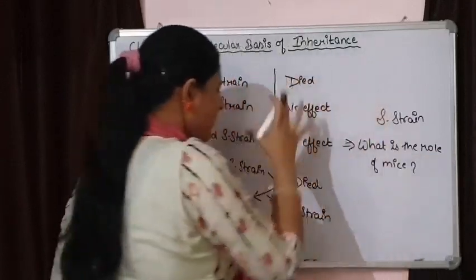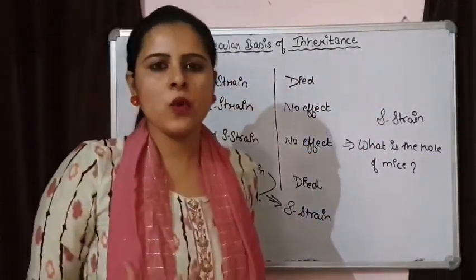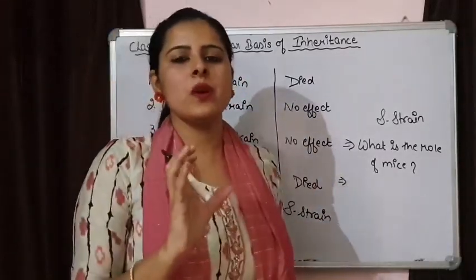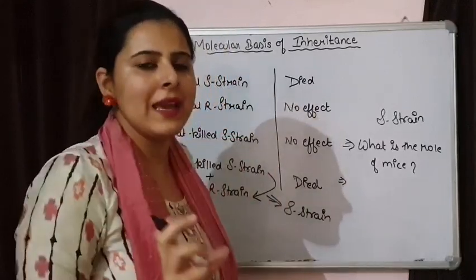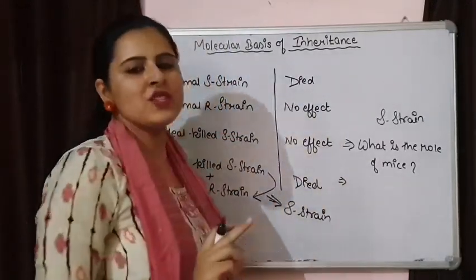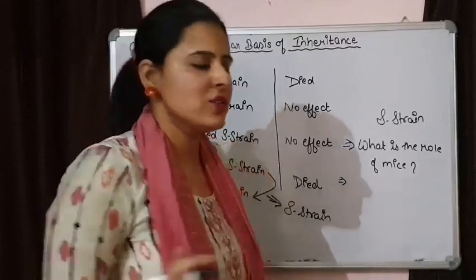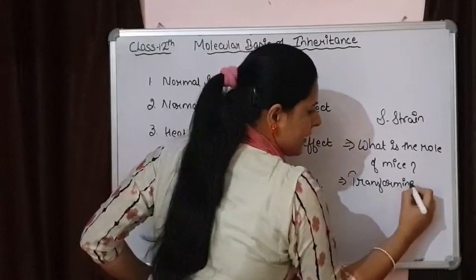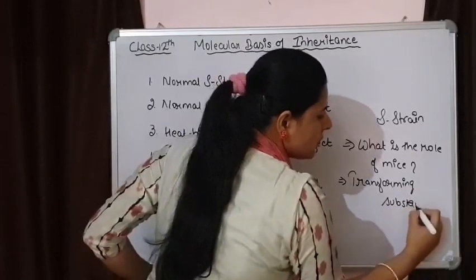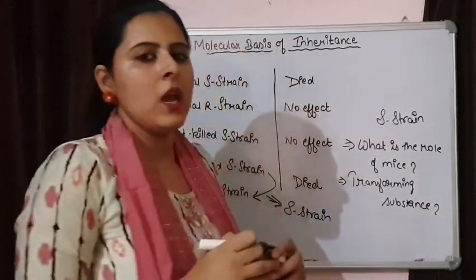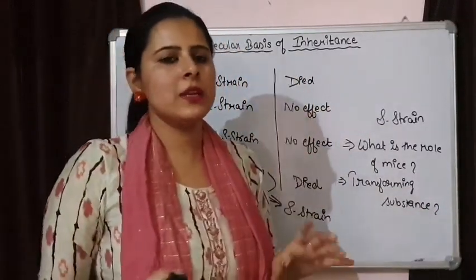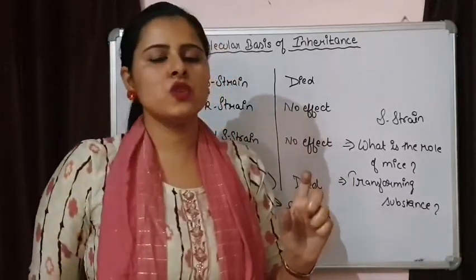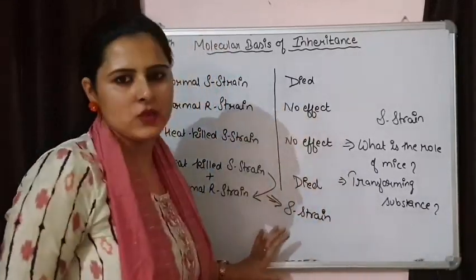In this whole process, what was the role of the mice's body? And the second thing was, what actually was the transforming substance that had converted a normal strain into a virulent strain? So the transforming substance was not known. There are lots of substances present in the cell. It could be a protein, a carbohydrate, or DNA. Out of these, what is actually responsible for this transformation?